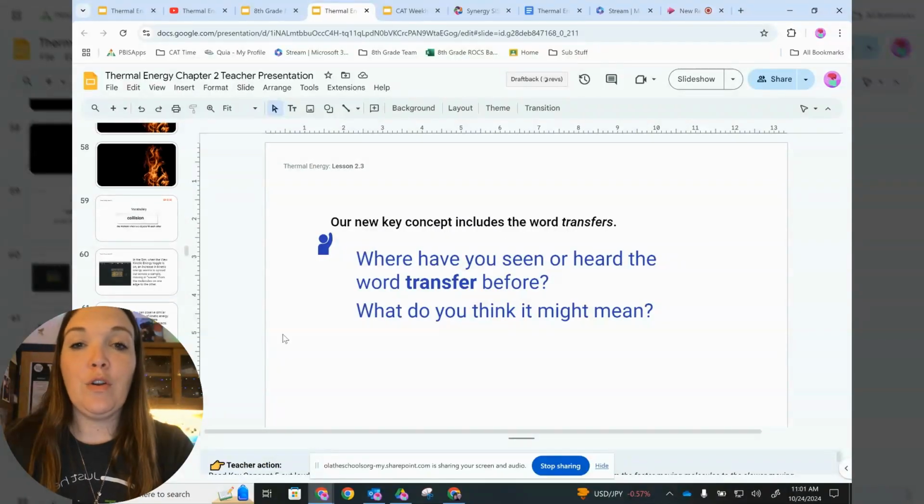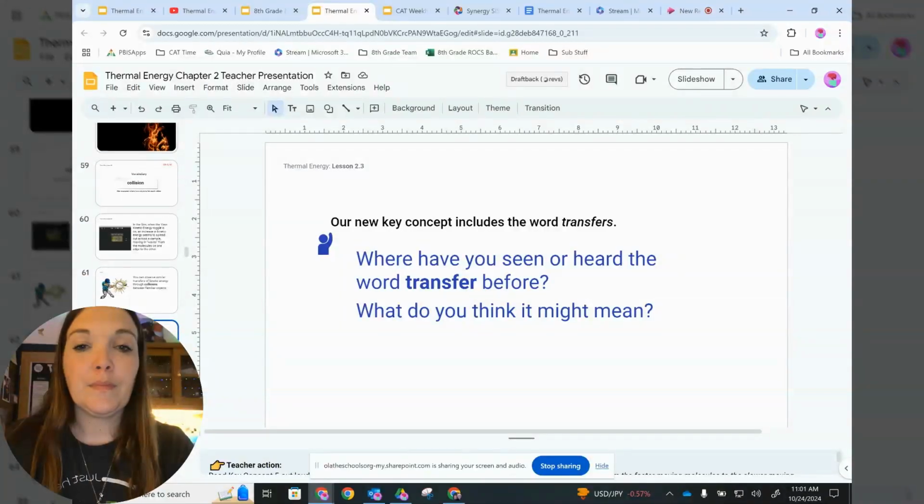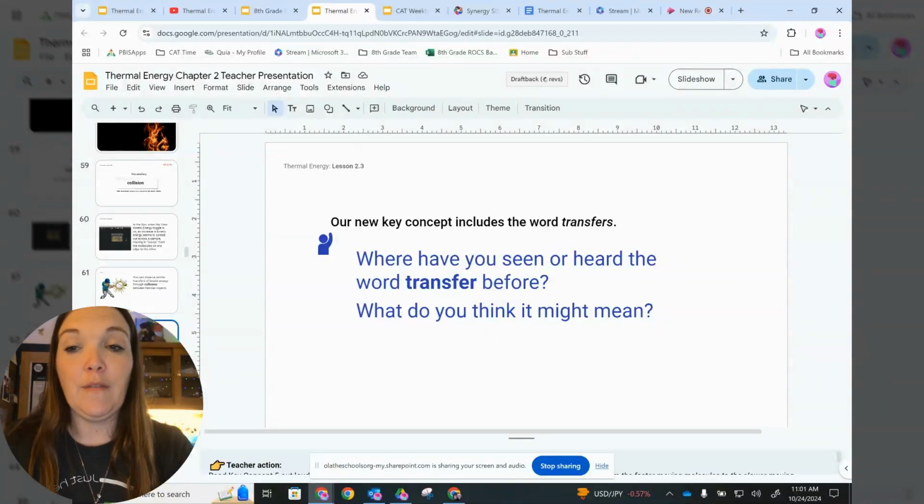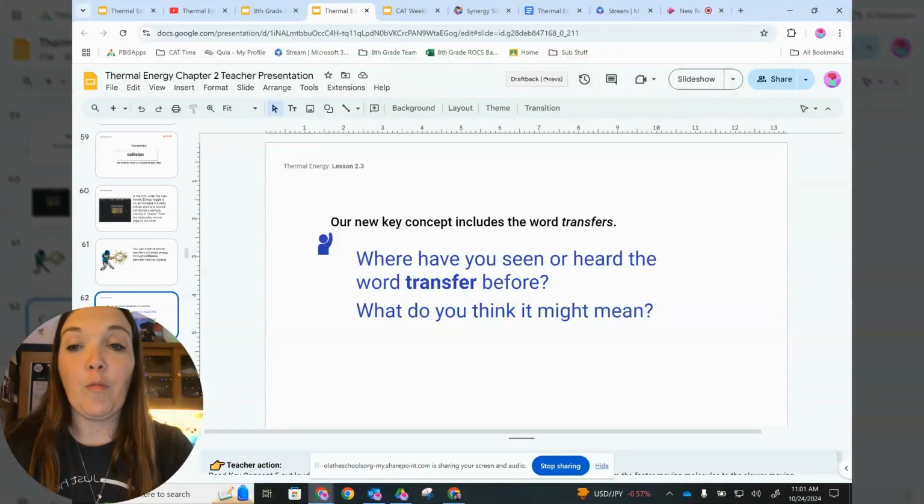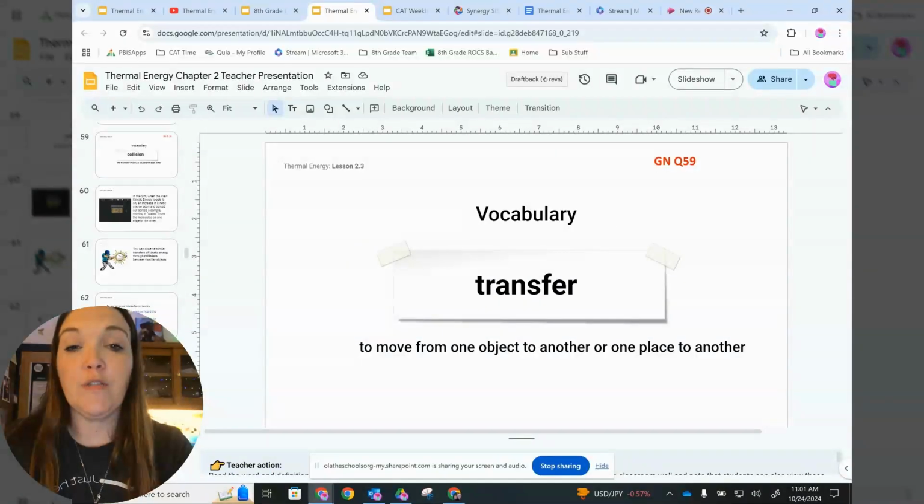Okay, so our new key concept includes the word transfers. Where have you seen or heard the word transfer before? And what do you think it might mean? So think about that for just a minute. I think about transfer when I think about somebody that has to go somewhere else for work, like when a company transfers a person from, say, Colorado to Pennsylvania to do work there. That's one of the things I think about from work, okay, for the word transfer.